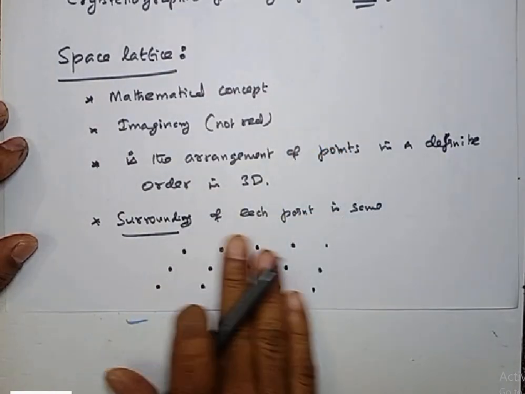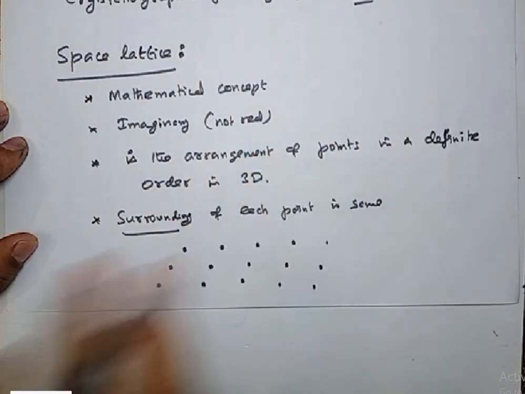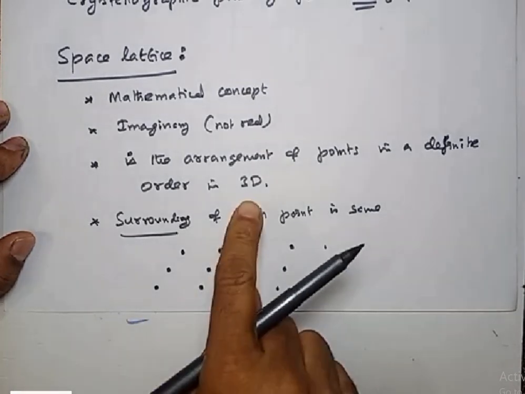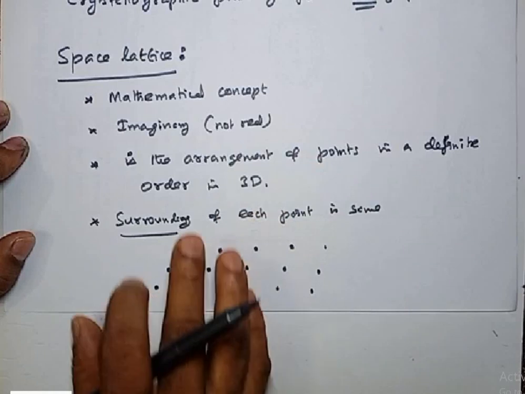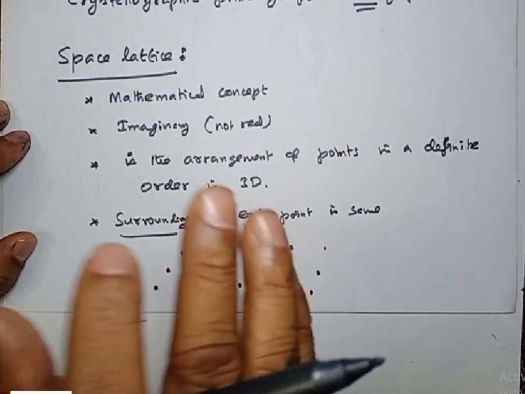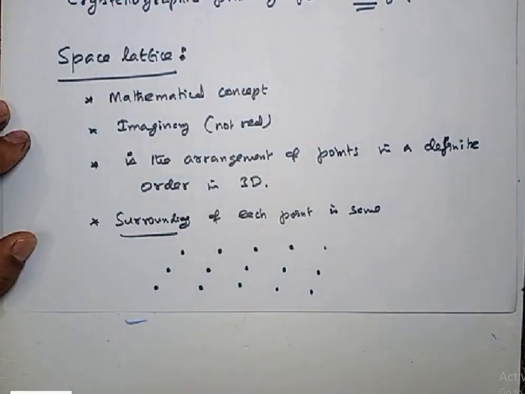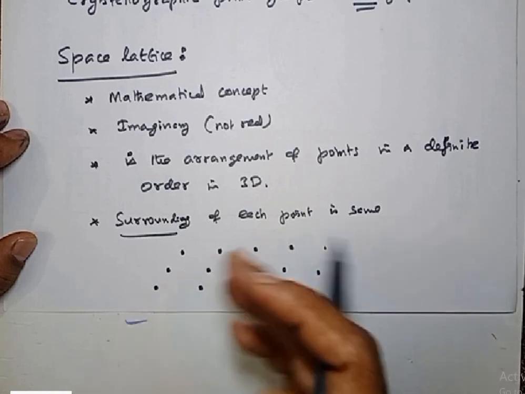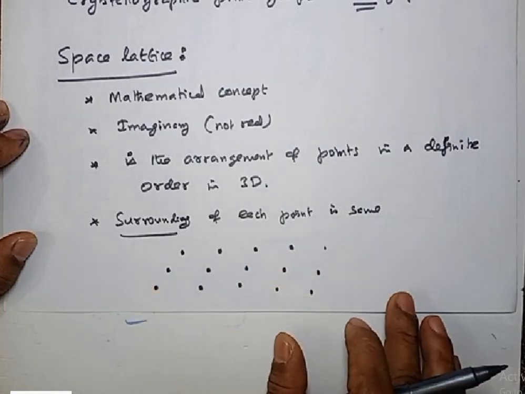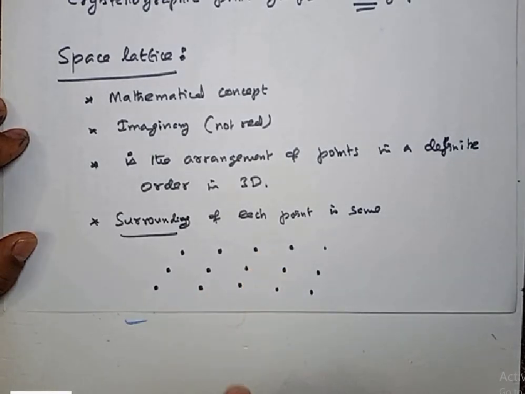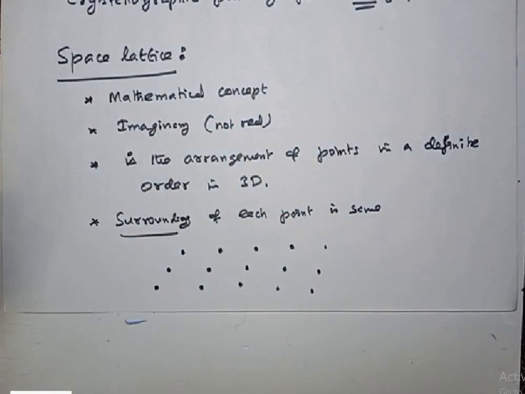I have shown only one layer here. Like that, we have so many layers. That three-dimensional arrangement of points is what we call a space lattice, right? See, by imagination we are constructing this. It does not exist in reality. That's why I say it is not real.